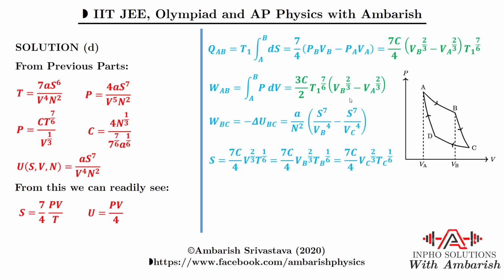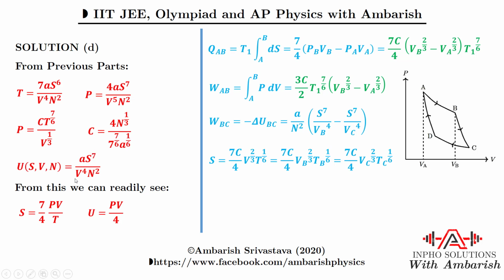And what else? Now what about the work done in going from B to C? You know that B to C is an adiabatic process, and we can also say that it is an isentropic process, or S is constant. For an adiabatic process, delta Q is 0 and delta U is nothing but minus delta W, or we can say delta W is minus delta U. We have the expression for U, so we just need to write U final and U initial, and S remains constant because it's an isentropic process. dQ is 0, TdS is 0, so S is constant.